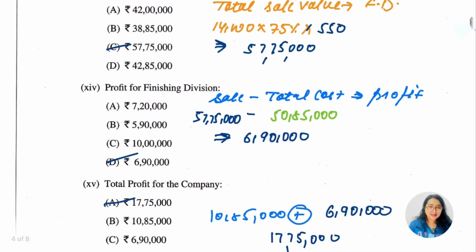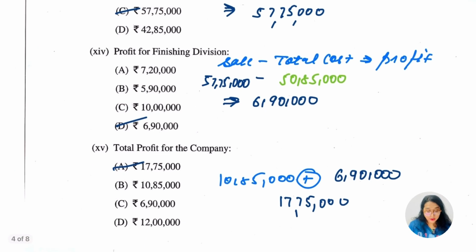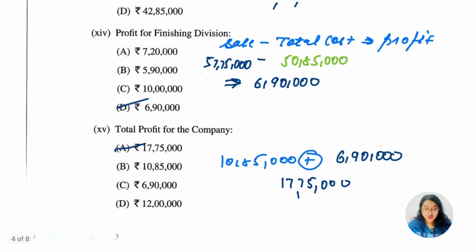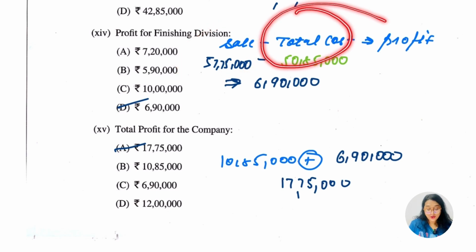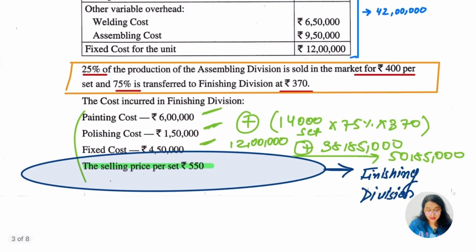Now did you understand the answer? Yes. So from this again the profit we have to compute. This is going to be the 14th question, profit for the finishing division. So we have sale with us. Now we have to compute the total cost, right? So what is going to be our total cost here? They have given us the information related to the total cost, which is the cost incurred in the finishing division, which is 6 lakh, 1 lakh 15 for the polishing, for the painting, and the fixed cost is 4 lakh 50,000.